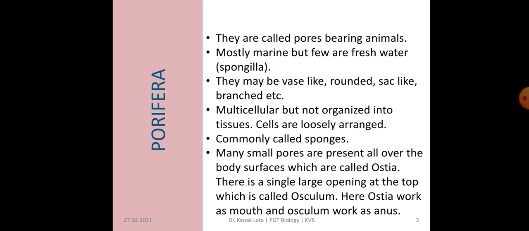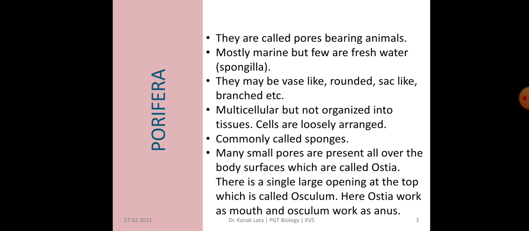They are multicellular, but the cells are not organized to form tissue. Cells are loosely arranged, and due to this, pores are seen. So they are commonly called sponges. As you have seen in a sponge, pores are present. So here also in the members of Porifera, pores are present.